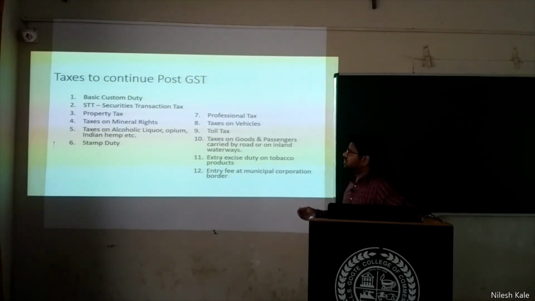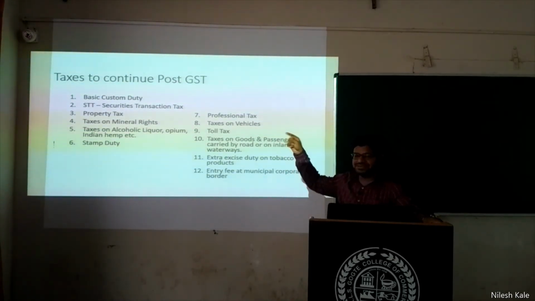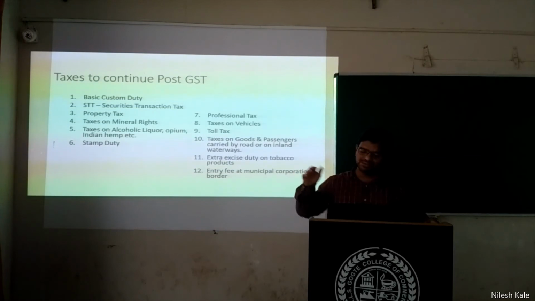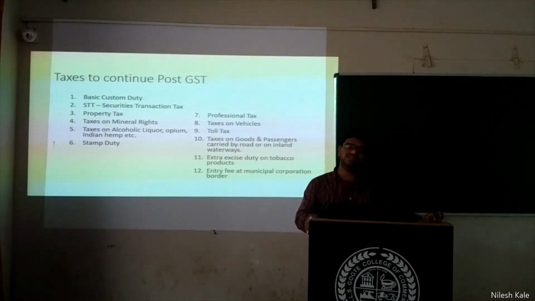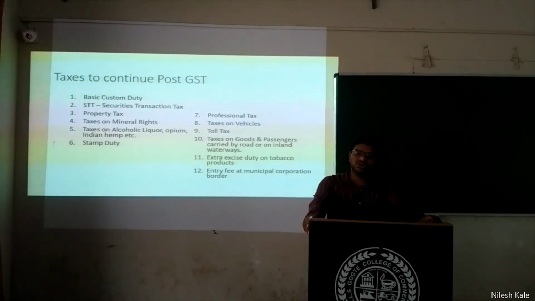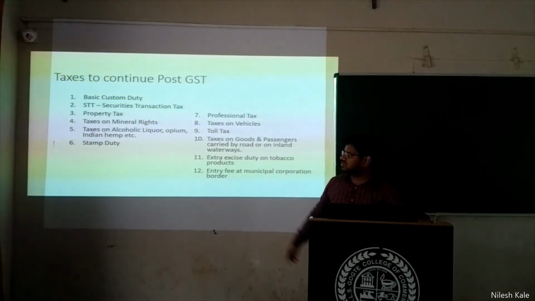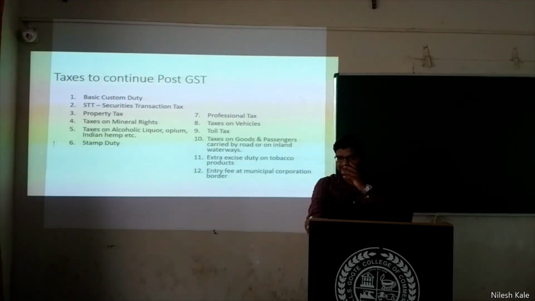Taxes continue post GST. Even if GST is there today, these taxes are there. I will read it out. Basic customs duty for imports, STT, that is securities transaction tax, stock exchanges, property tax, taxes on mineral rights, taxes on alcoholic liquor, opium, narcotic items, and Indian hemp, etc. Those are things which are banned in India, but they are charging it heavily, and these are a matter of the state government.